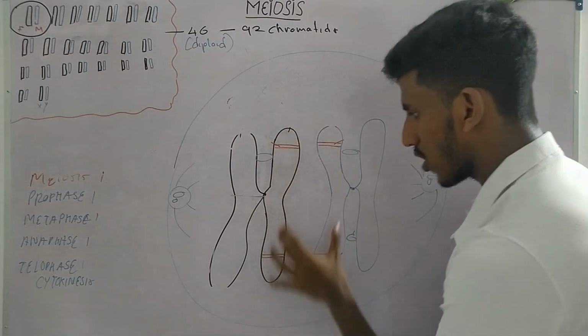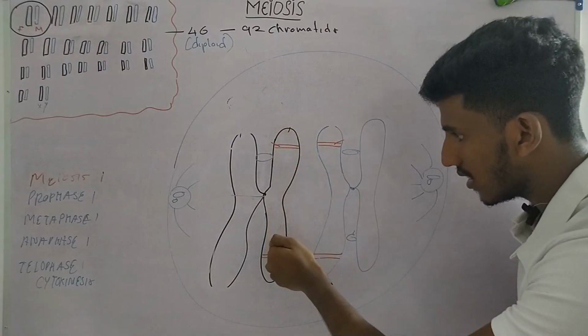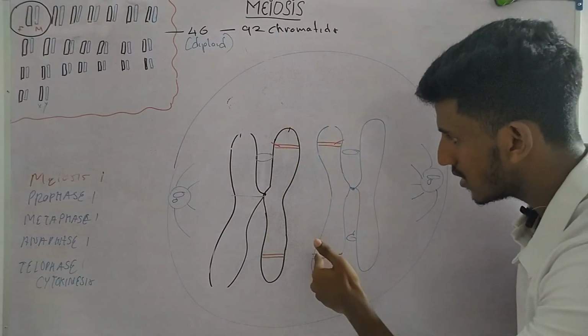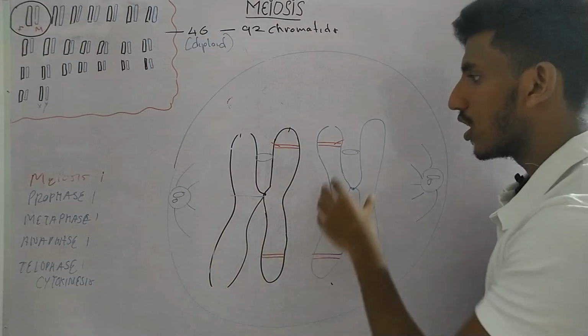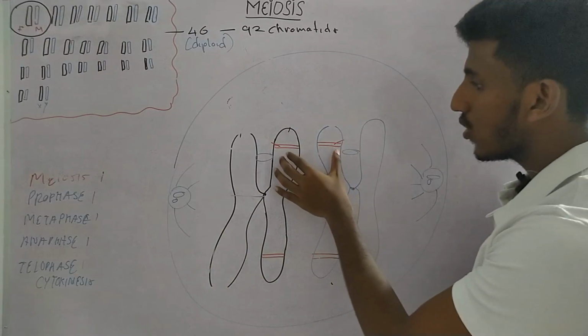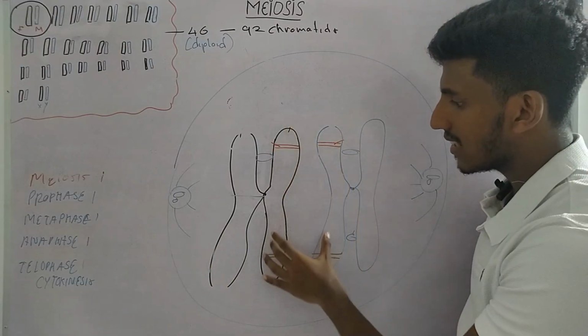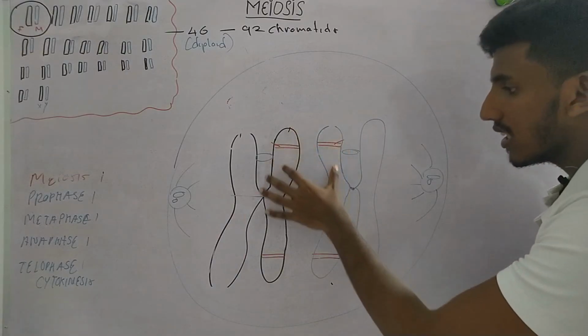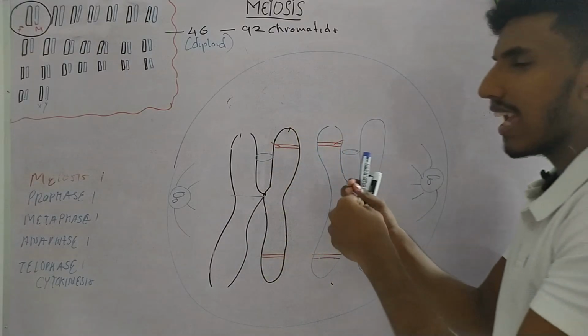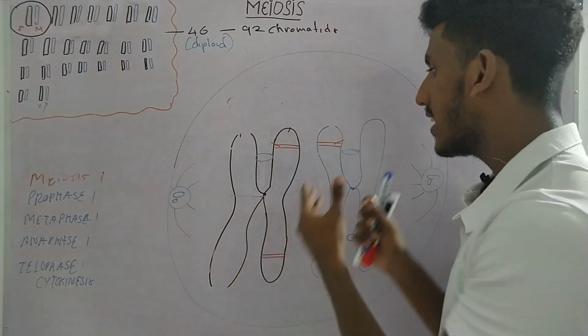Are these two sister chromatids? This chromatid and this chromatid, are they sister chromatids? No. Why? Because they don't have the same exact DNA material. Because they have alterations of genes, they have slightly different DNA sequences.